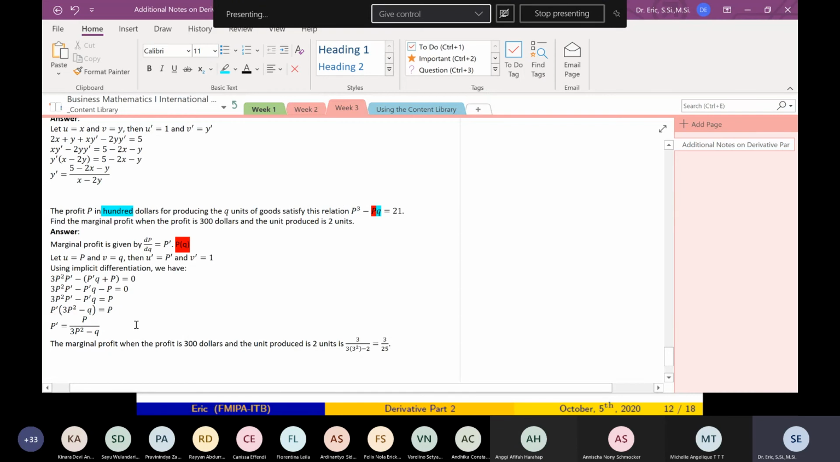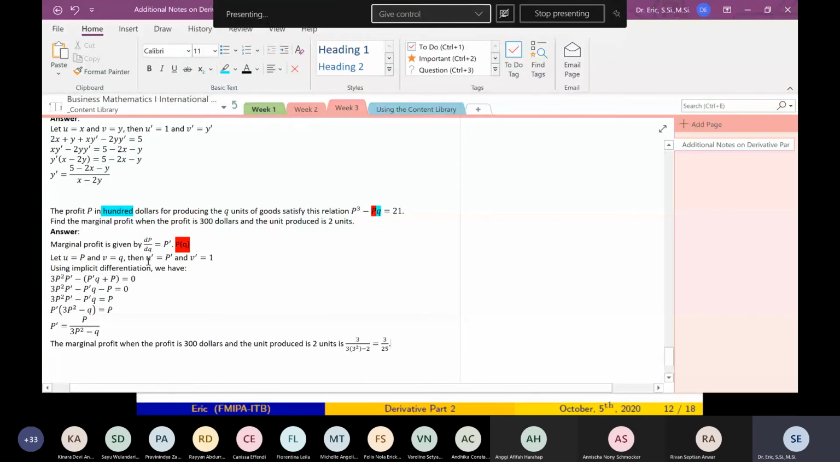Sir, how do we know P is a function of Q? Very good. Marginal profit is how profit changes with quantity. So dP/dQ, because this is marginal profit. What rate do you want to see? How profit changes with quantity? If you want to find how profit changes with quantity, that rate, you have to find dP/dQ.